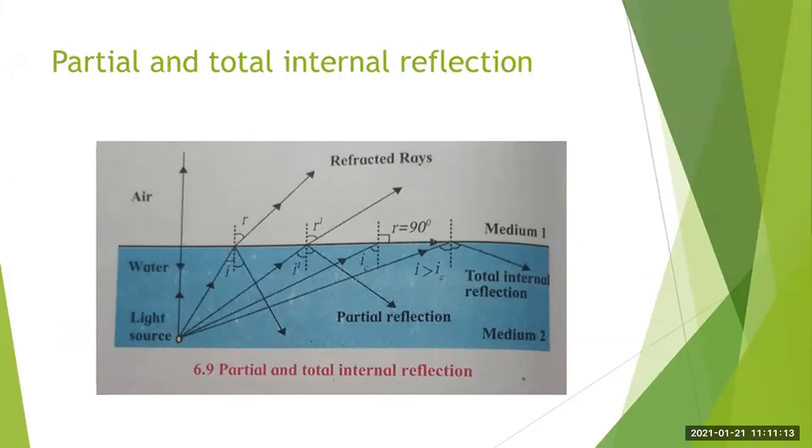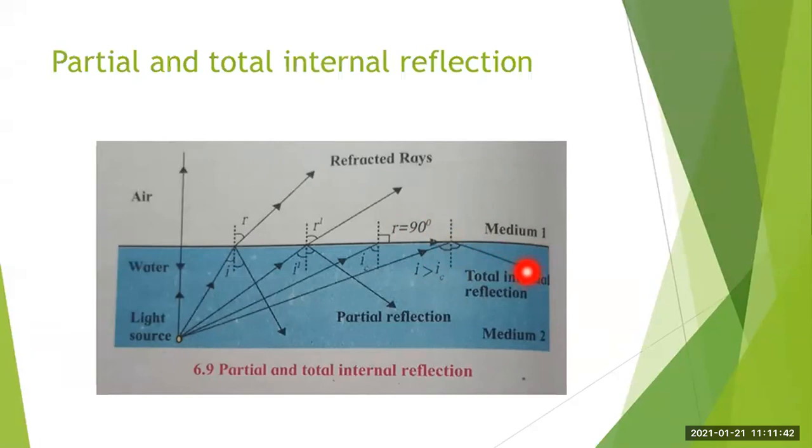Got it? So here you can see the value of angle I is greater than the critical angle. Now in this case, the value of R will also be greater. And in such a situation, what will happen? All the light gets reflected back into the denser medium.